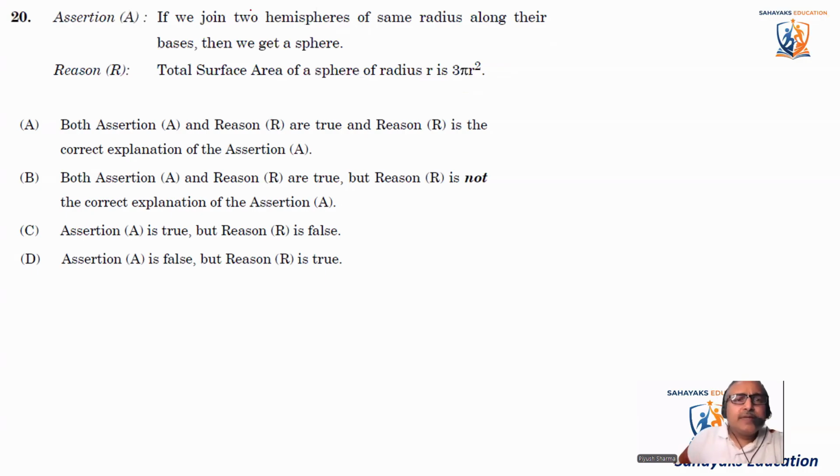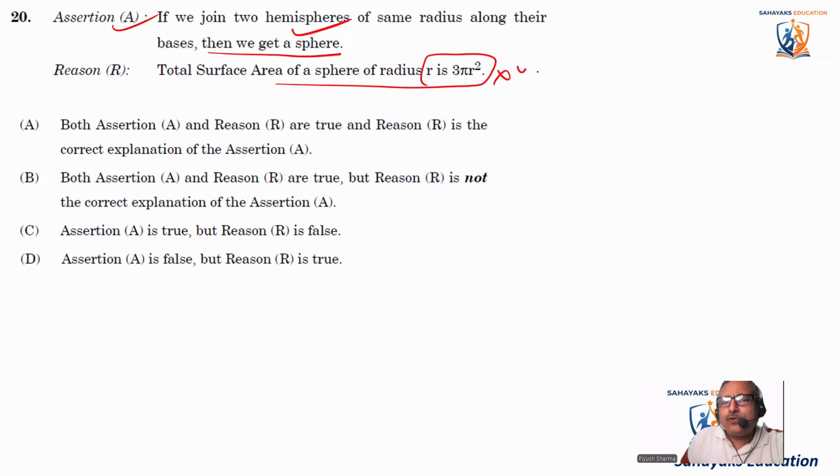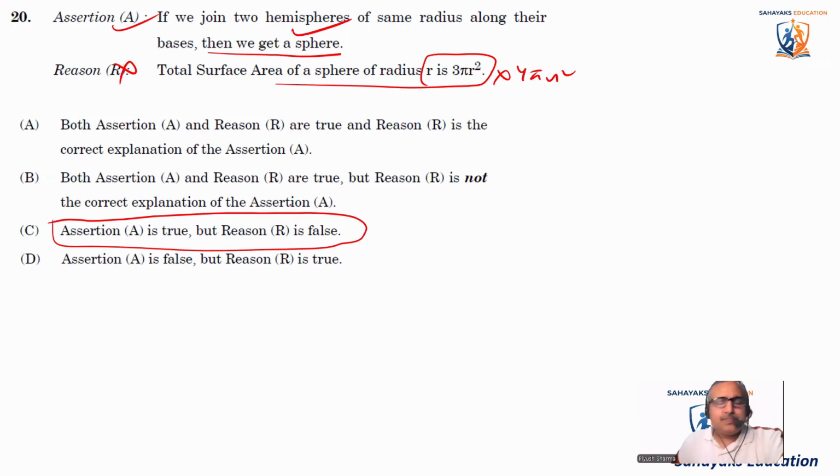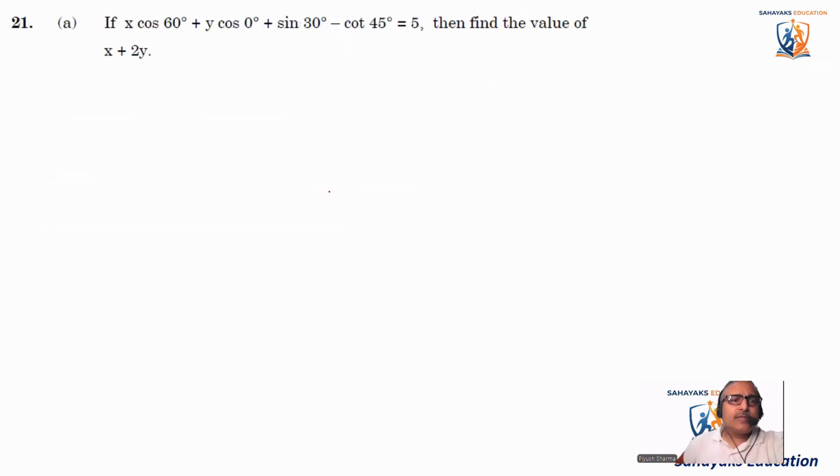Coming next, if we join two hemispheres of the same radius along their bases, then we get a sphere. Yes, this is absolutely right. Assertion A is correct. If we join two hemispheres along their flat surfaces, we get a sphere. The reason says the total surface area of a sphere of radius r is 3 pi r square. No, it is 4 pi r square actually, so the reason is incorrect. The assertion is true and the reason is false, so C is the right answer. Let's come to the next question.